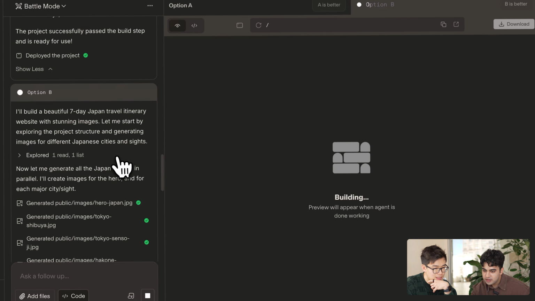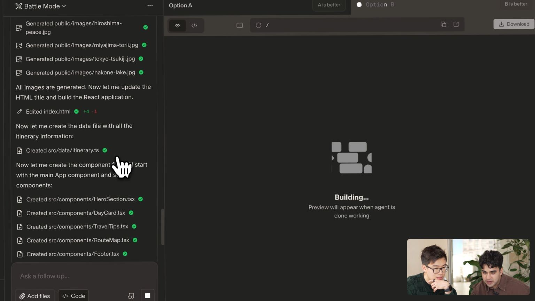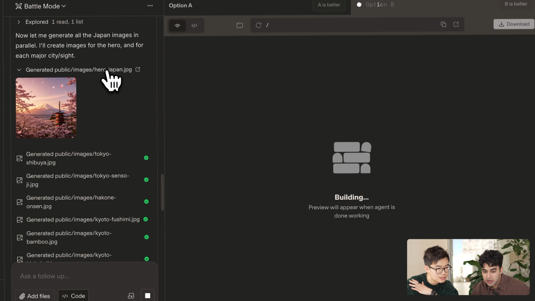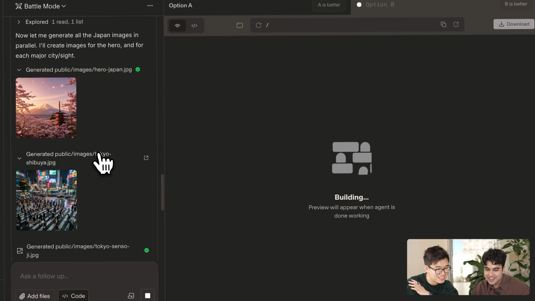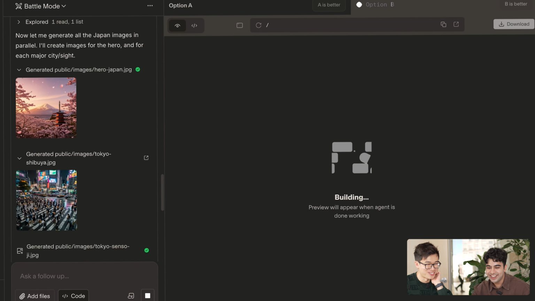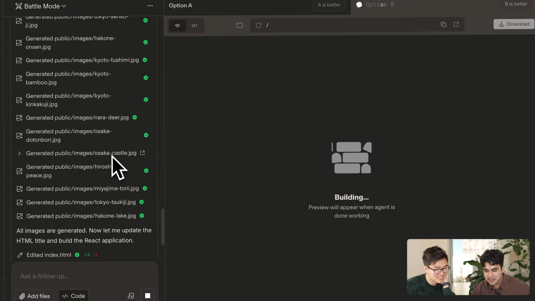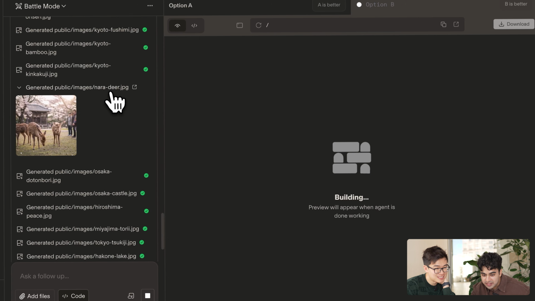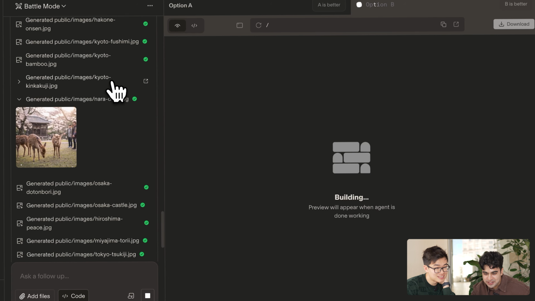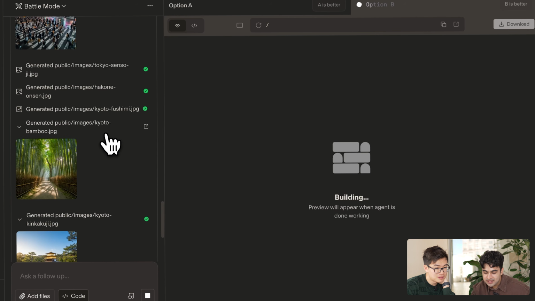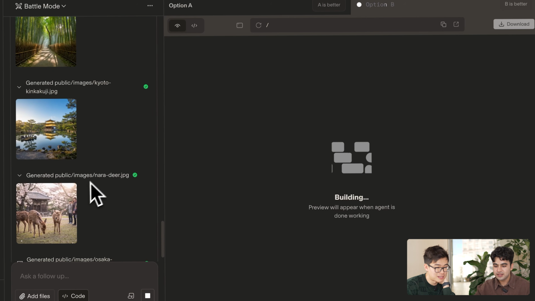Option B is taking some time. Maybe we can read through what it's doing here. Oh, wow. Right off the bat, tons of images are being made. This model really goes for that wow factor, the visual parts. It's definitely trying to make this super visually interesting. It seems like there are about 15 images. But I guess they are looking for similar themes.